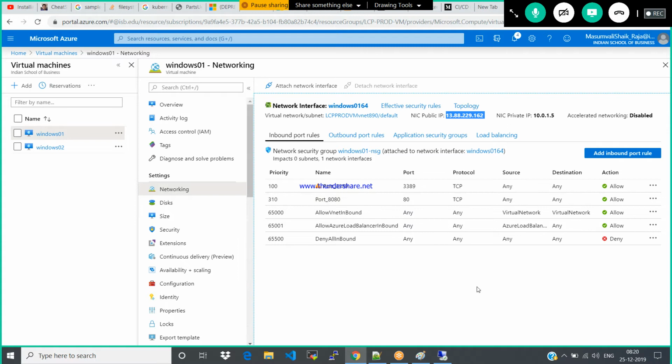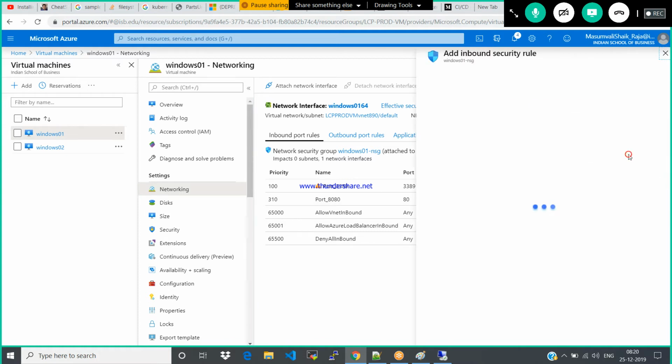Okay. Now assume that my application is HTTPS, which is associated with an SSL certificate. Now I am able to access HTTPS. Okay. How do you give access to the application? Now you need to add the port here, 443.